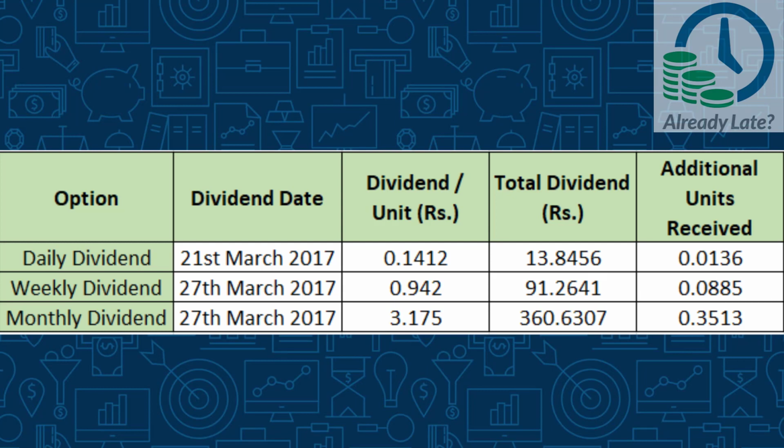Similarly, in case of weekly dividend, rupees 0.942 per unit was announced on 27th March. And this resulted in additional units of 0.0885. And in case of monthly dividend, rupees 3.175 was announced, resulting in an additional 0.3513 units. In a similar way, whenever dividend is declared, units get allotted and added to your investment. Also remember that after the dividend is declared, the NAV reduces to a similar extent.